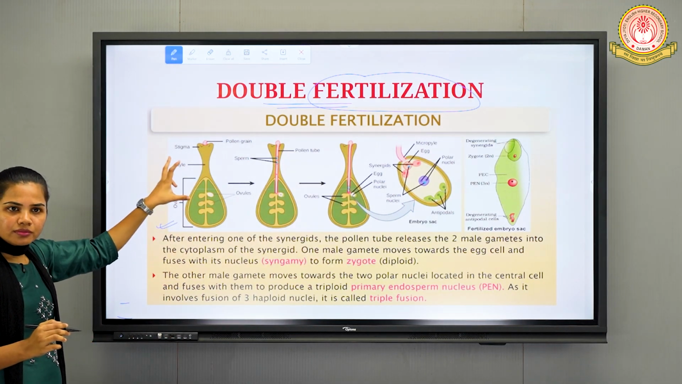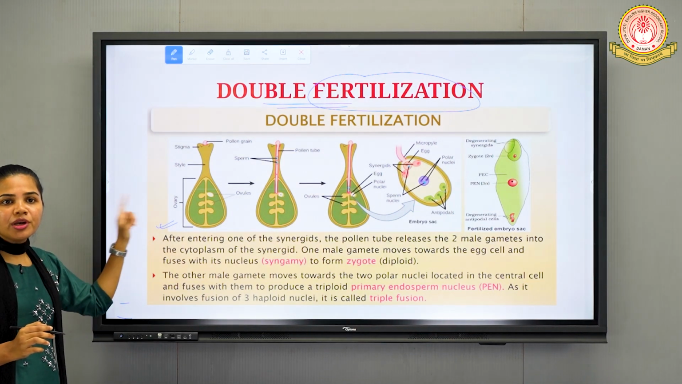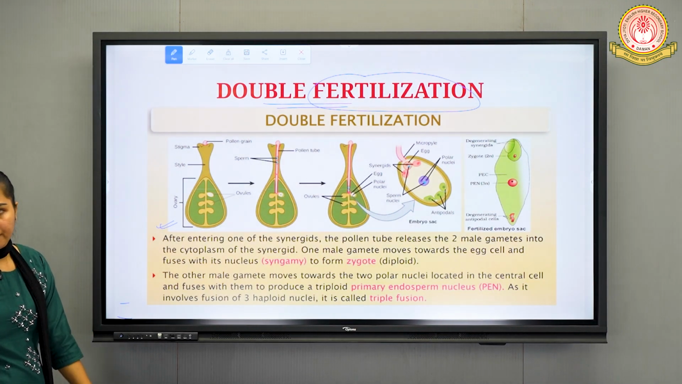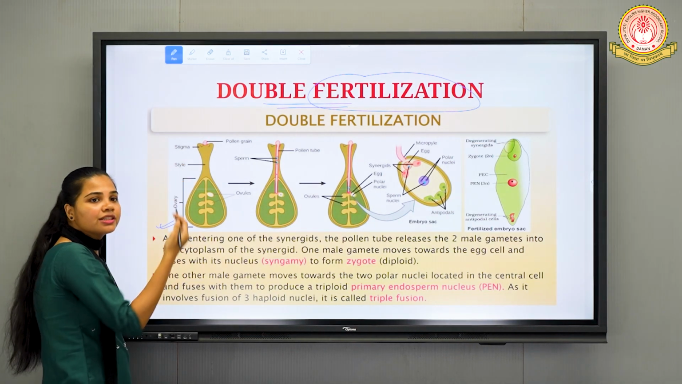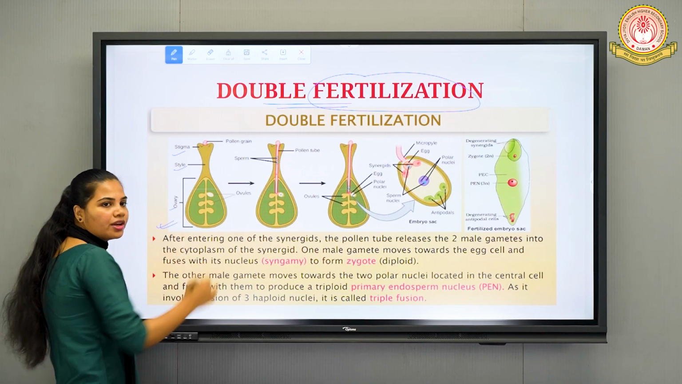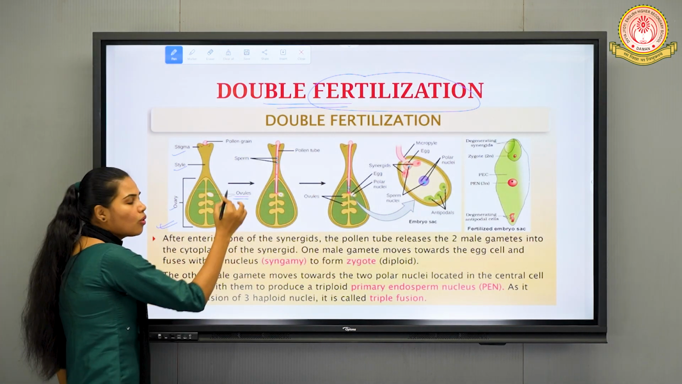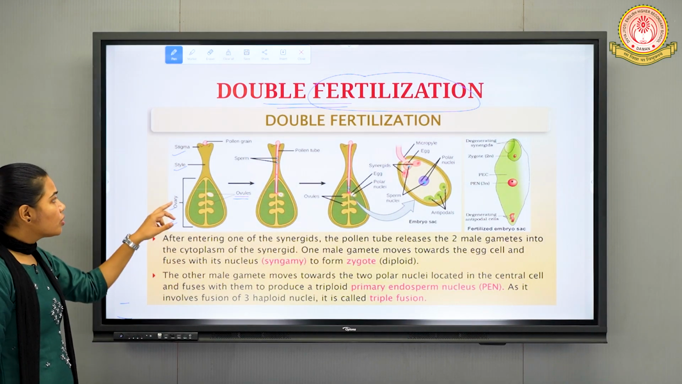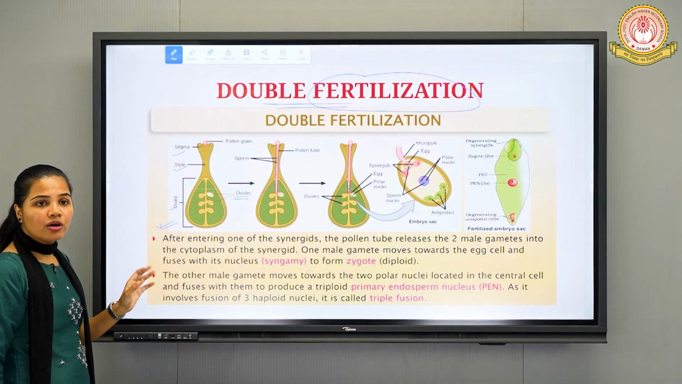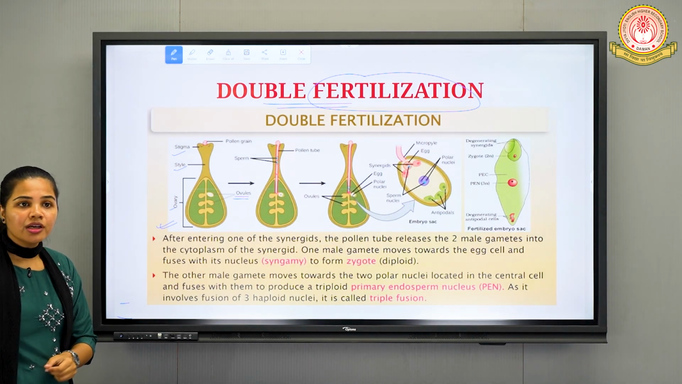Which is of the pistil, or you can say gynoecium, the female reproductive organ of a flower, right? Consisting of, we have already studied about this, stigma, style and ovary, the basal part, right? Inside the ovary we have what? Ovules, fine.